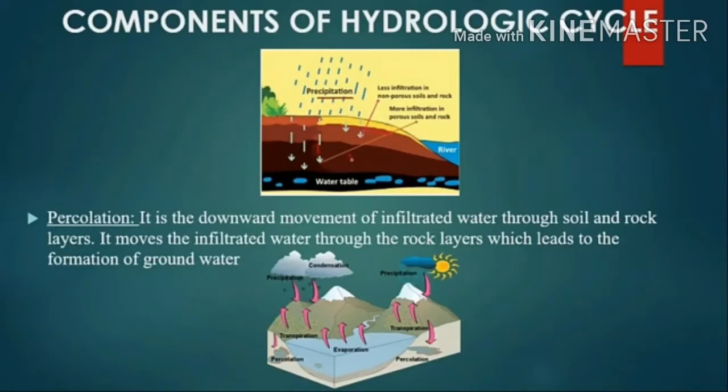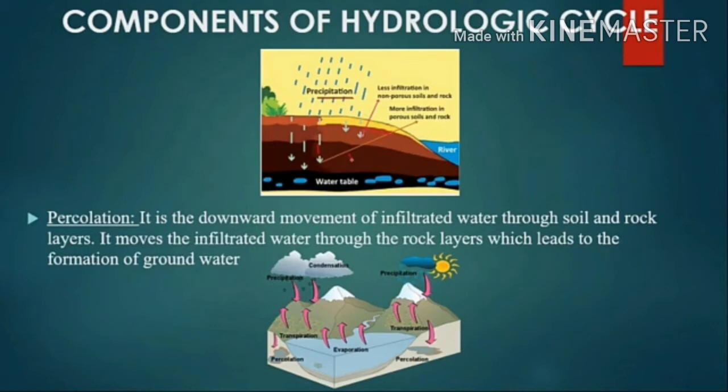Next is the percolation process. Percolation is a downward movement of infiltrated water through the soil and rock layers. Infiltration occurs near the surface of the soil and delivers water from the surface into the soil and plant root zones.